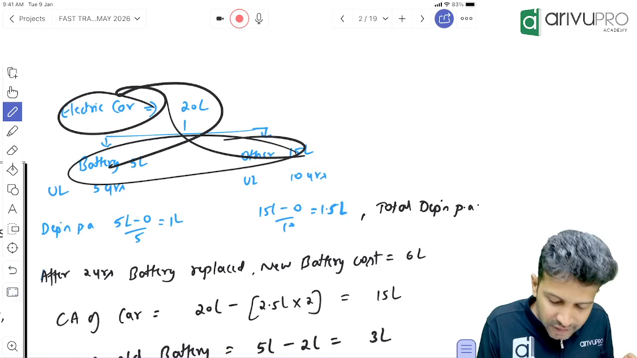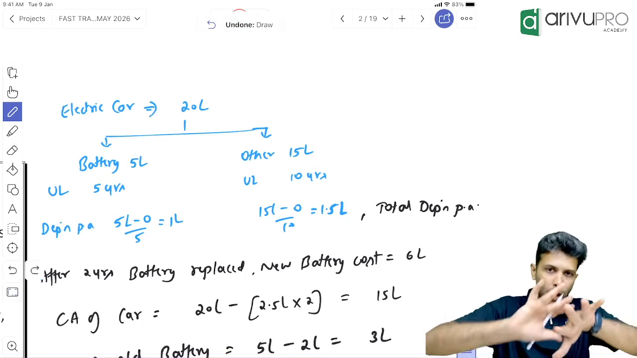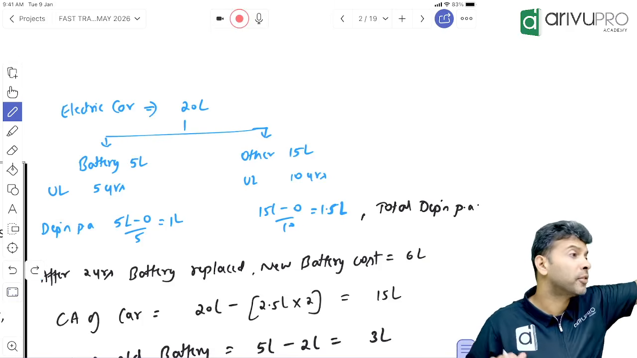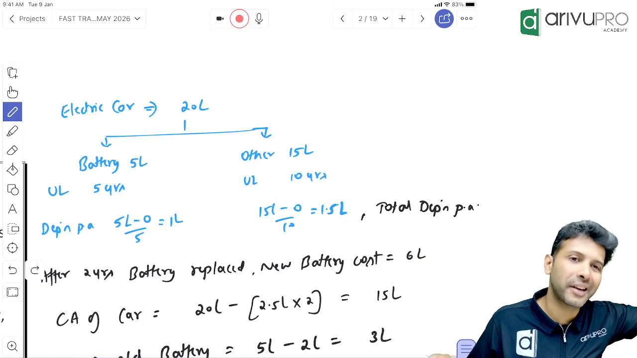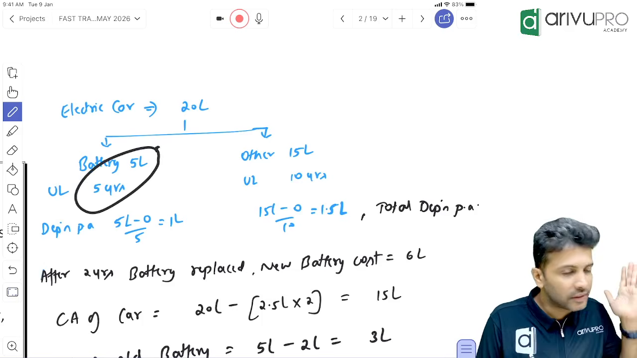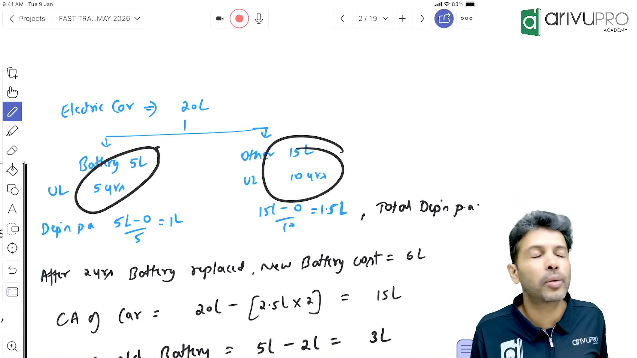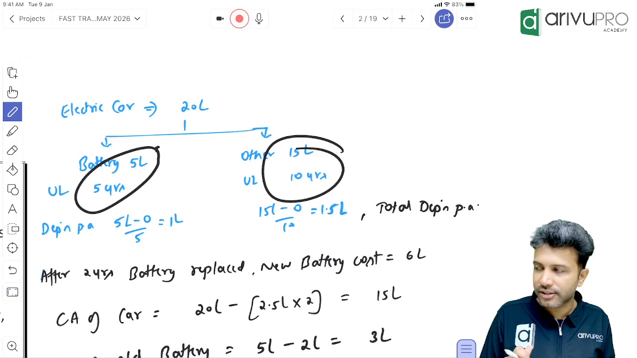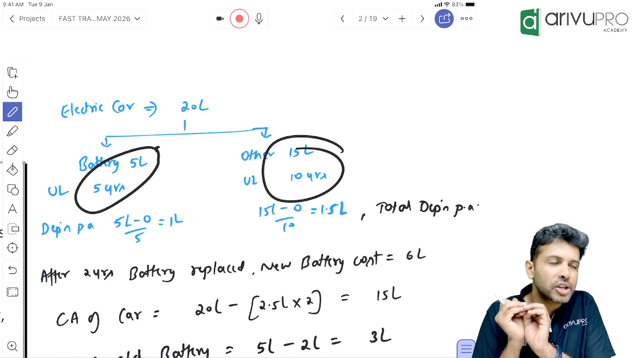So if one asset has different components and the components have different lives, you have to calculate depreciation separately. Meaning the battery you will depreciate over how many years? 5 years. Other parts you will depreciate over how many years? 10 years. Like this you need to calculate depreciation separately.